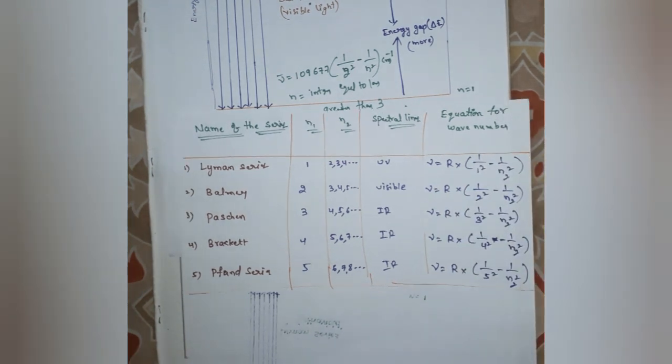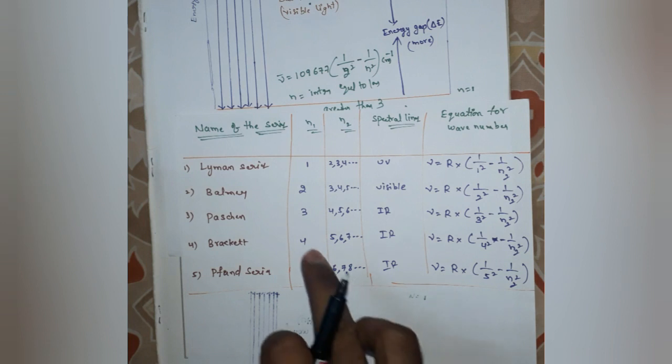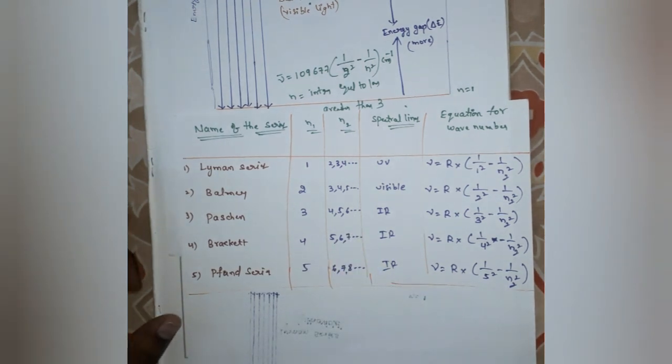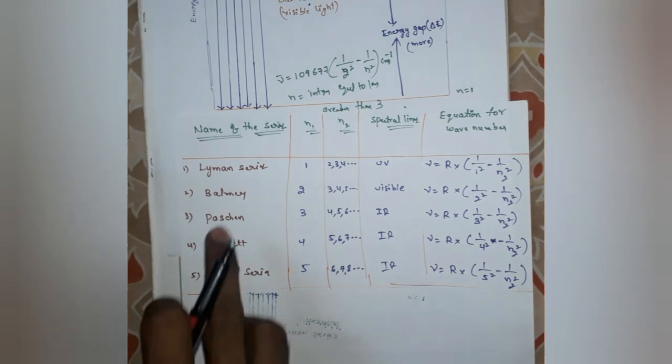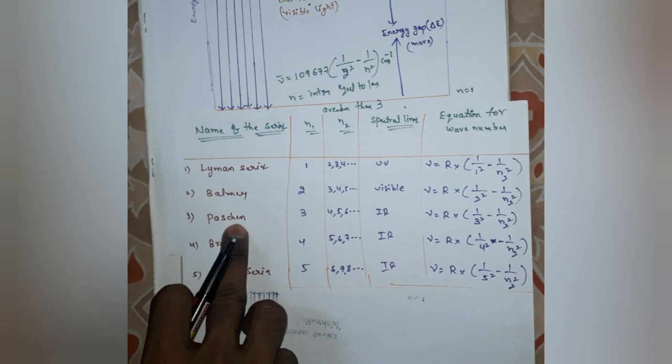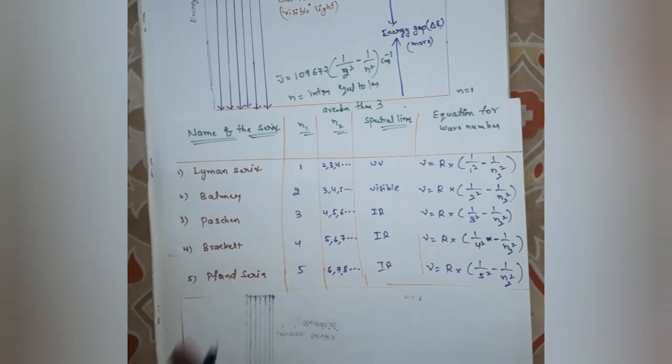In line spectra of hydrogen you will get five types of spectral lines: Lyman series, Balmer series, Paschen series, Brackett series, and last one Pfund series.